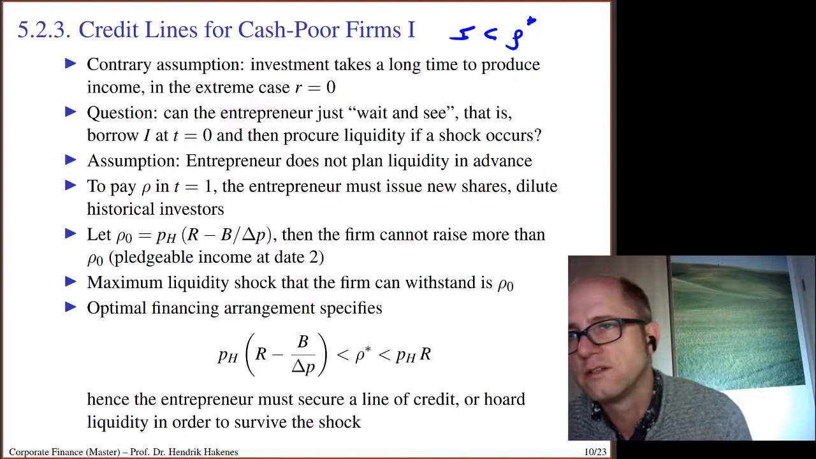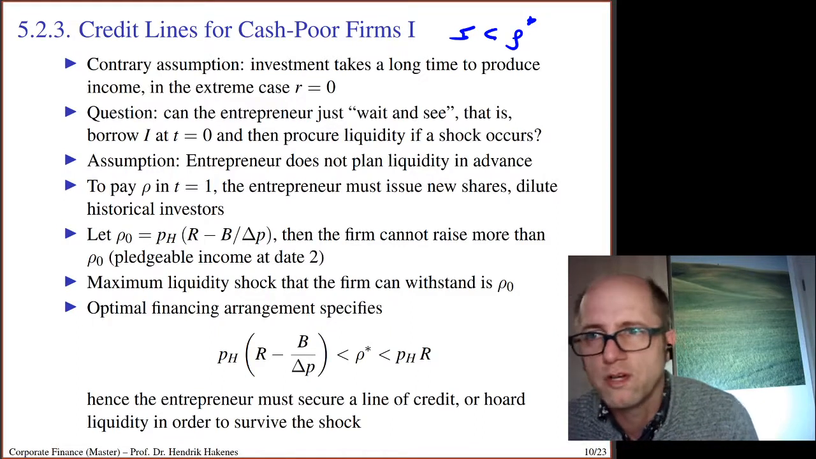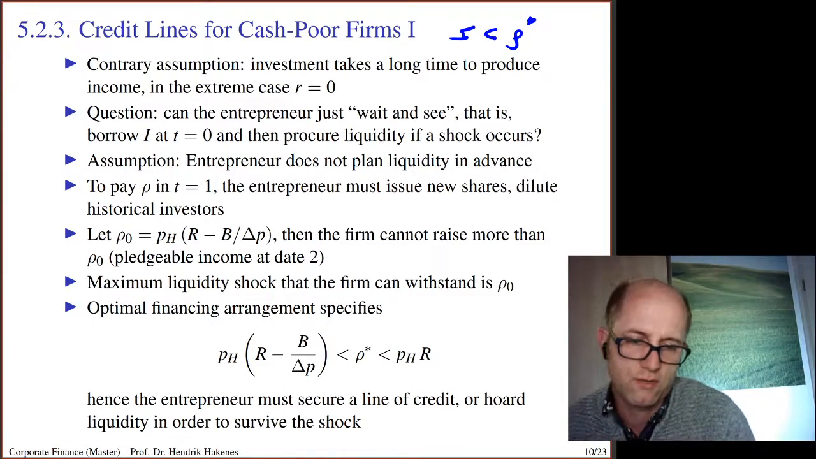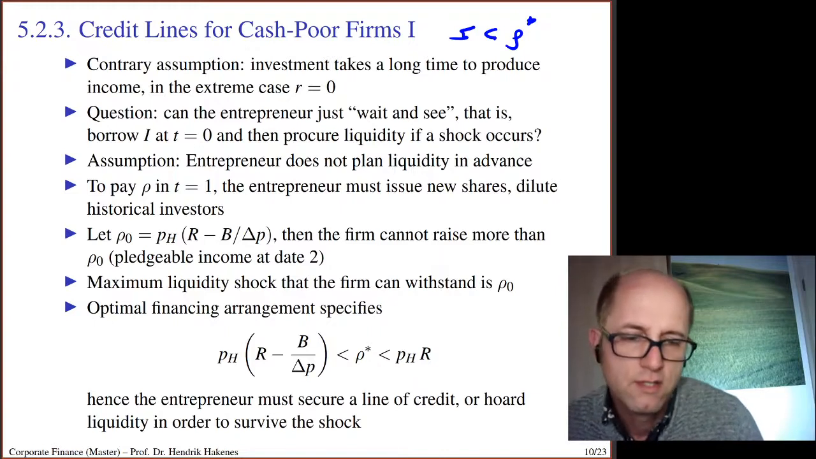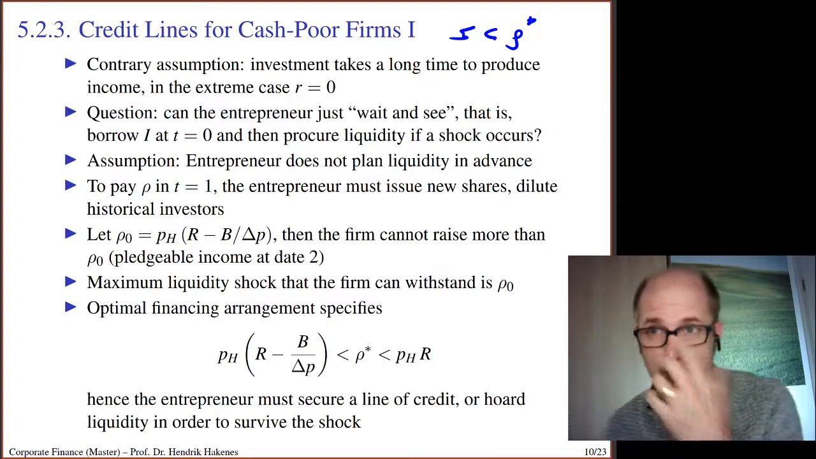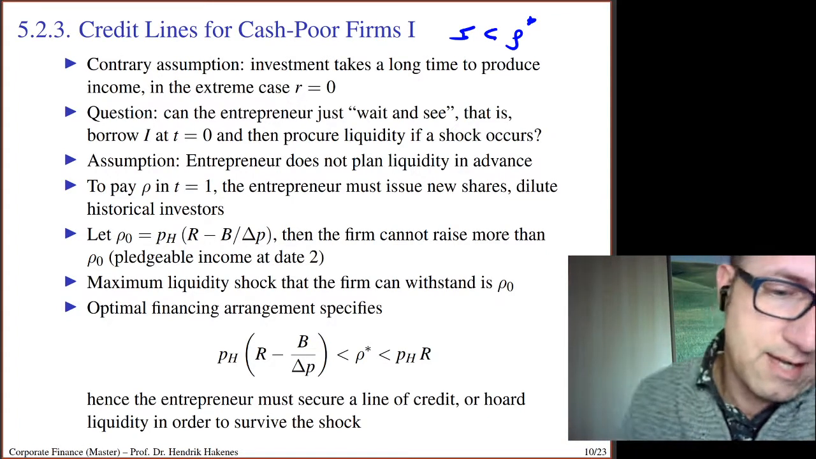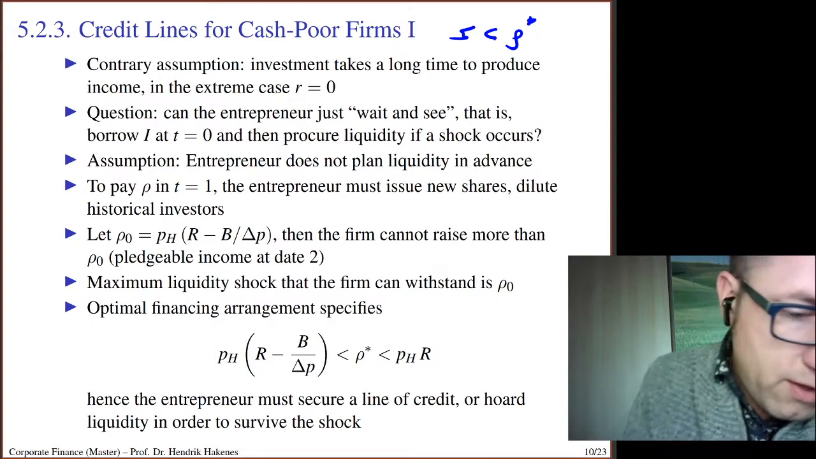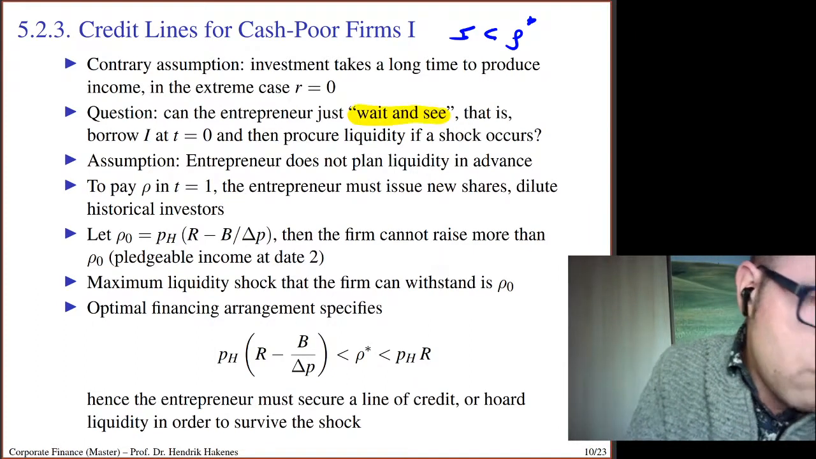Okay, R smaller than rho star. We can, more or less without loss of generality, concentrate on the extreme case that there is no intermediate cash at all. Okay, so what should the entrepreneur do? What's the optimal contracting choice in that case? Well, one thing that we could try to do is just choose wait and see.